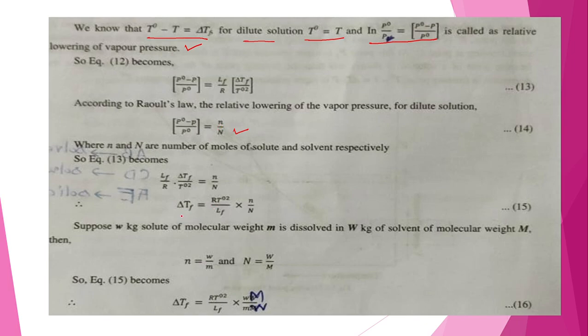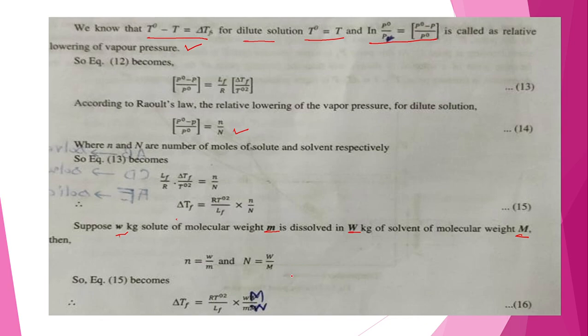Now we have delta TF is equal to R T0 square upon LF into n upon N. Now let us suppose small w is the weight of the solute and molecular weight is small m, and it is dissolved in capital W weight of the solvent having molecular weight capital M. Therefore small n is equal to small w upon small m and capital N is equal to capital W upon capital M. So this equation number 15 becomes delta TF is equal to R T0 square upon LF into small w into capital M, and small m into capital W.